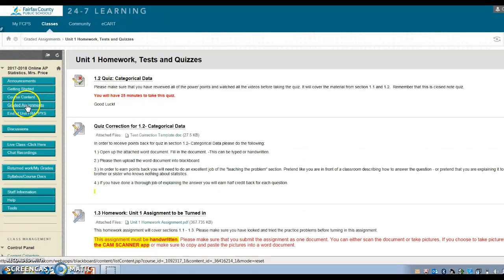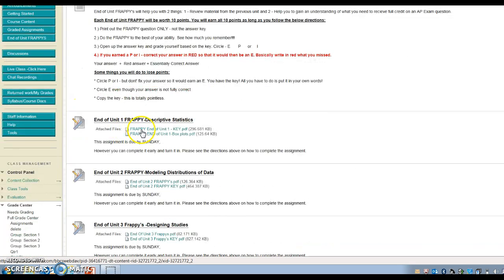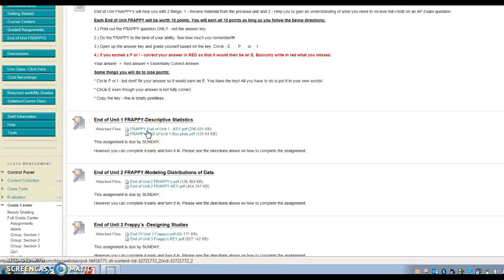Okay, so that's that. The end of unit Frappies, this is what you'll turn in at the end of every unit. You'll go in here, and you'll notice the Frappies are the free response questions that are going to be modeled after the AP exam. You have the Frappies and you have the answer keys. So the goal here is for you to do the Frappie on your own, then check it and grade it yourself with your answer key. That's going to be important, because these are all old AP questions. This is going to give you lots of practice with the questions that you will have on the AP exam.